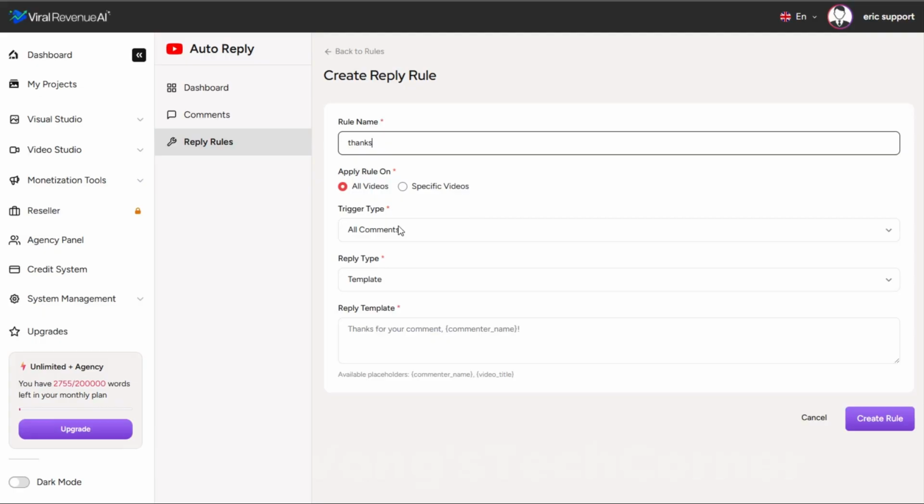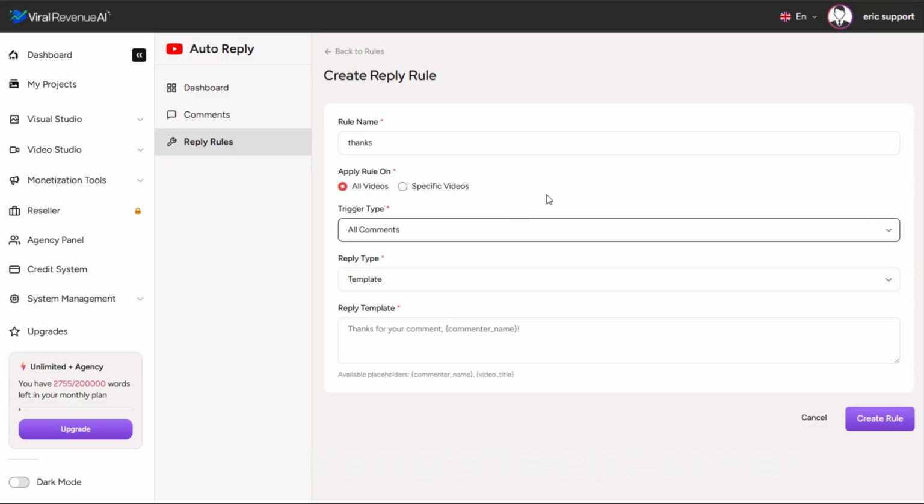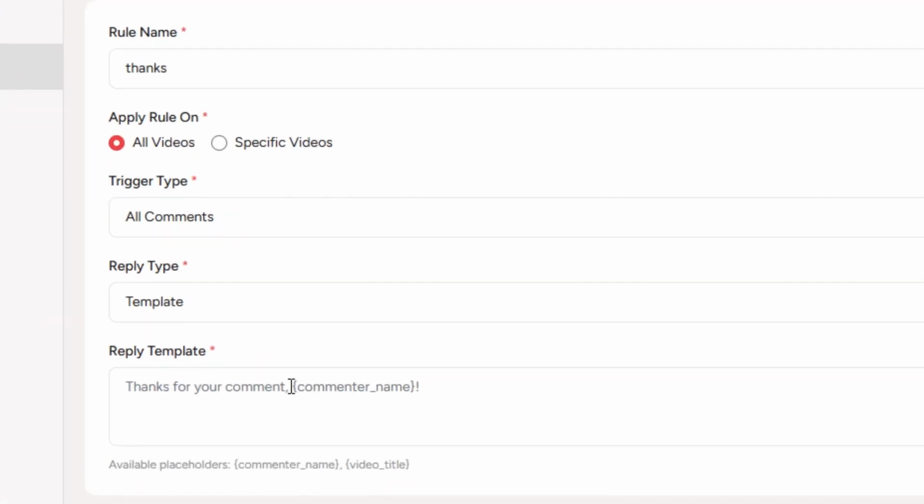I think for most of us, it'd be most helpful to just include all videos. And then you can either do all comments or a keyword match. So the most broad would be to simply create a rule that applies to all comments. And you could create a template, for example, thanks for your comment, commenter name. You can also use video title or commenter name as essentially tokens to insert their name back into your reply. Now, the downside of that is if you're getting a lot of comments, it might look a little funny if you reply with the exact same thing every time.